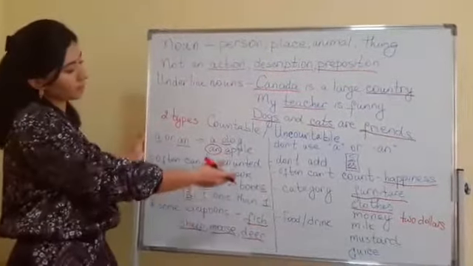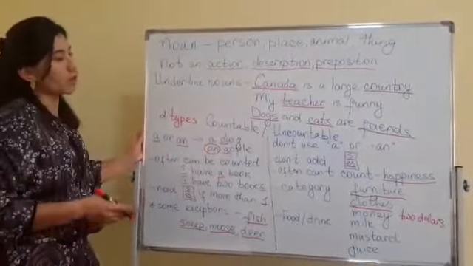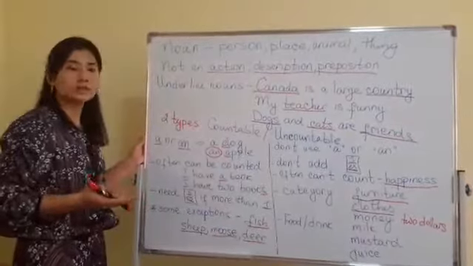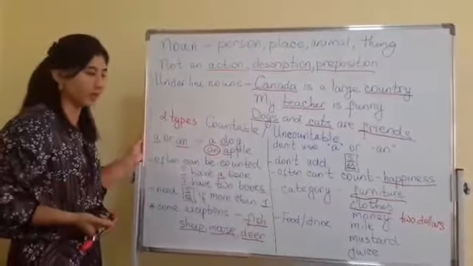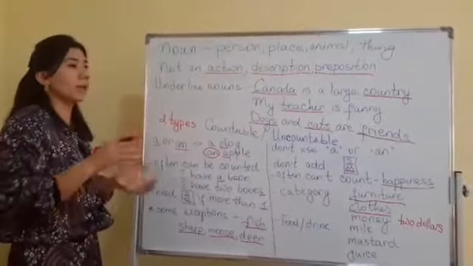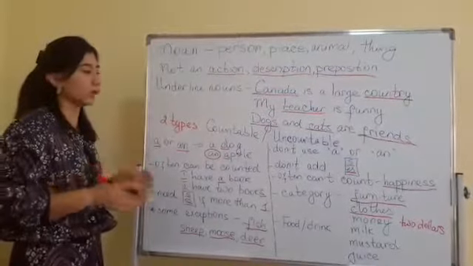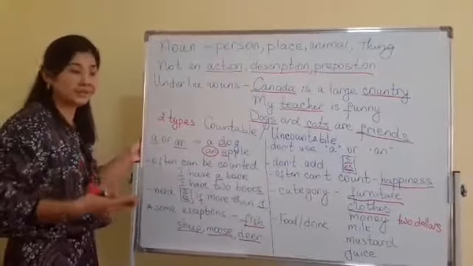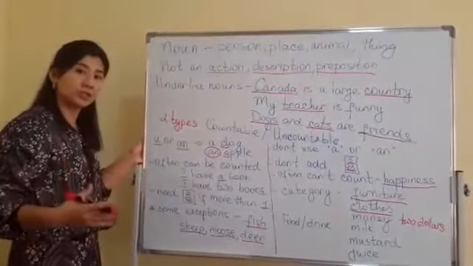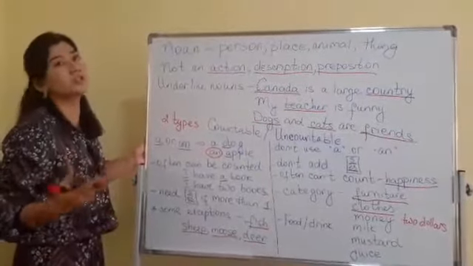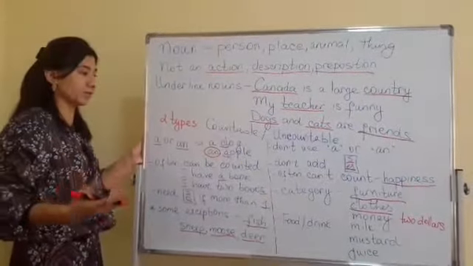You see that again with food and drink, we cannot say milk, we cannot count it, but we can say a bottle of milk. Or mustard, we can say, for example, a bottle of mustard or juice. Again, the word itself, we should say a bottle of juice, a cup of juice, but we cannot say 2 juices or 10 juices.